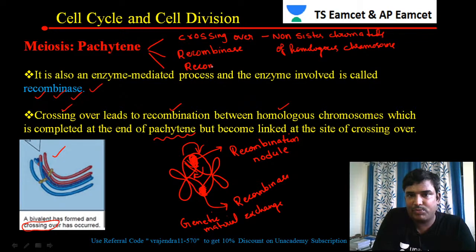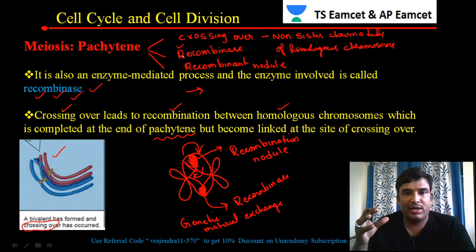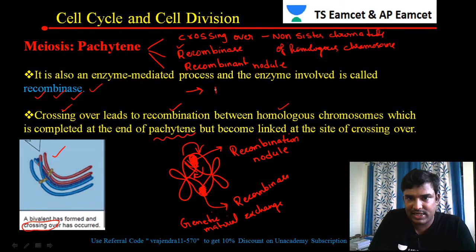So they'll ask in multiple choice questions: recombinant nodule is formed in which stage? Recombinant nodule is formed in the packaging stage. Just now we said that the enzyme involved in genetic material exchange is recombinase. Apart from recombinase, there is another enzyme also involved.